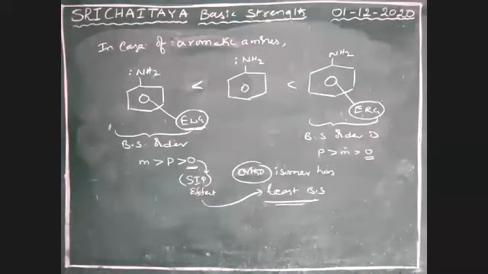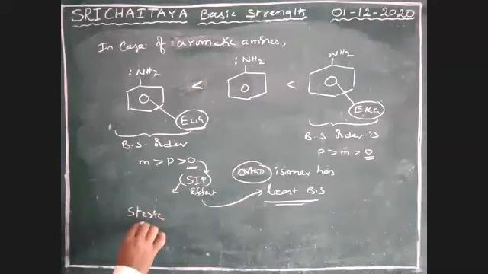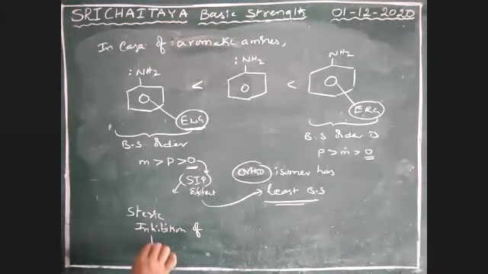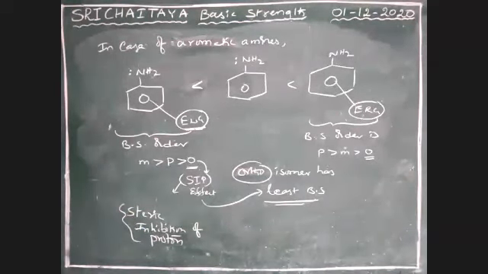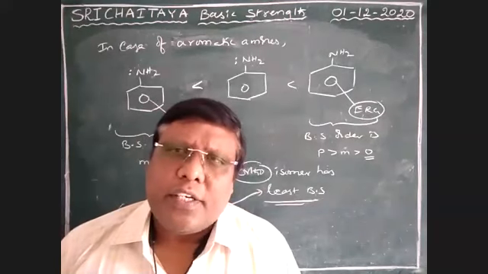SIP means steric inhibition of proton. That means proton attraction is difficult because of steric effect, which is called steric inhibition of protonation. Because of this, the ortho isomer is least basic in nature. Least basic.